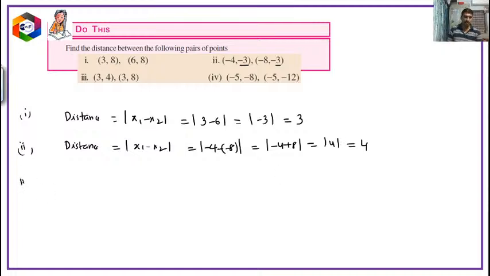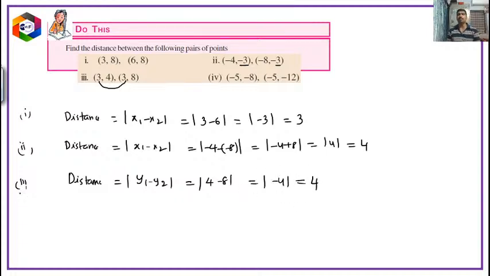Now come to the third question. If you observe third question, x distance is fixed. That means x distance fixed means parallel to y axis. Now what would be the distance? So quickly I am explaining. Without wasting the time, which will be mod y1 minus y2, which is 4 minus 8. 4 minus 8 is minus 4, but modulus of minus 4 will be equal to 4. And the fourth one, distance will be equal to.